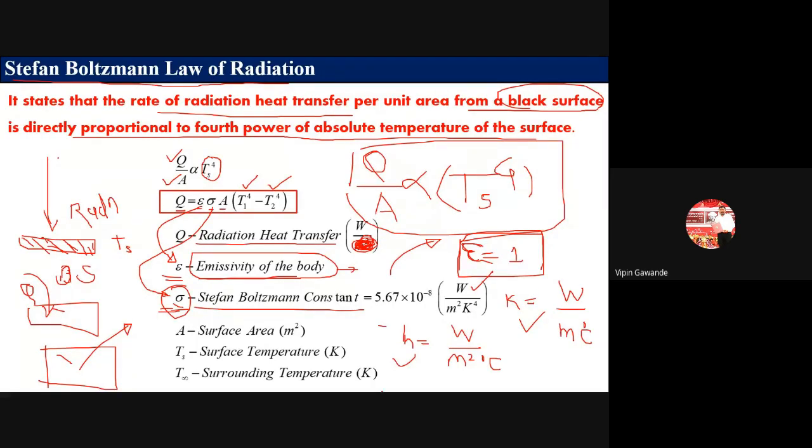Then Ts is the surface temperature, A is the area, and T infinity is the surrounding temperature. So Ts and T infinity are similar to convection. Here Ts minus T infinity is equal to T1 and T2. So this formula you have to remember: Q is equal to epsilon sigma A, T1 raised to power 4 minus T2 raised to power 4.